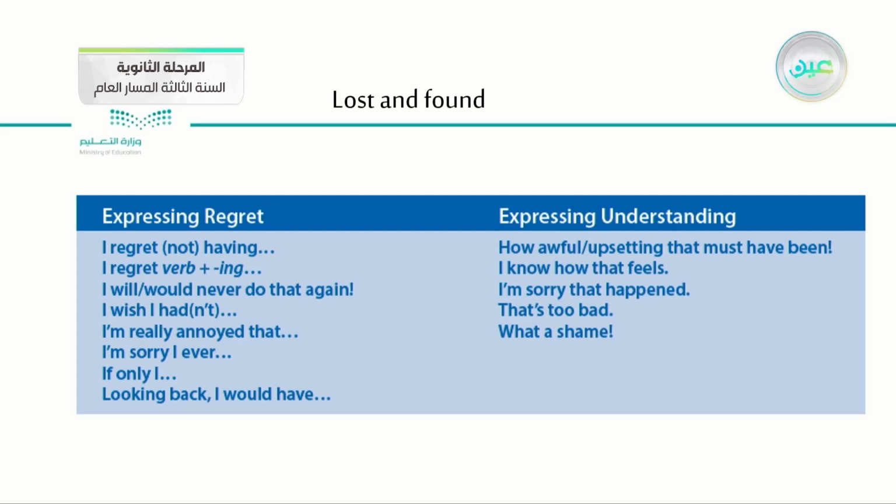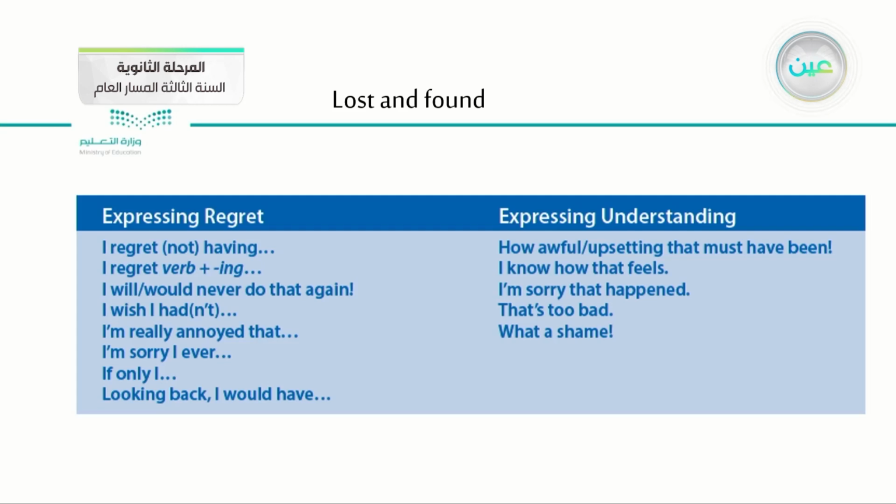Here you are expressing regret because you didn't visit your parents. I regret, for example, studying with my friends. I will or would never do that again. So this is a way of expressing regret.